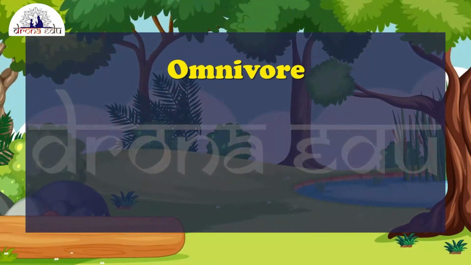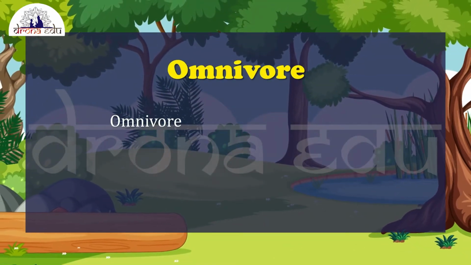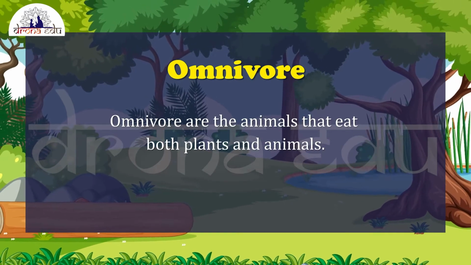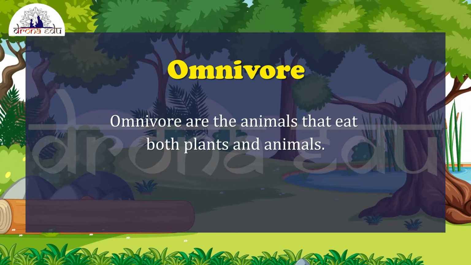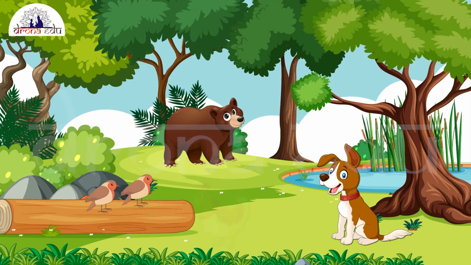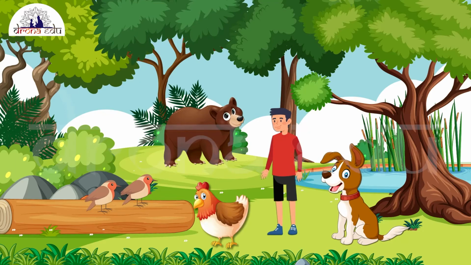Next is omnivore. Omnivores are the animals that eat both plants and animals. Examples of such animals are dogs, bears, birds, chickens, humans.